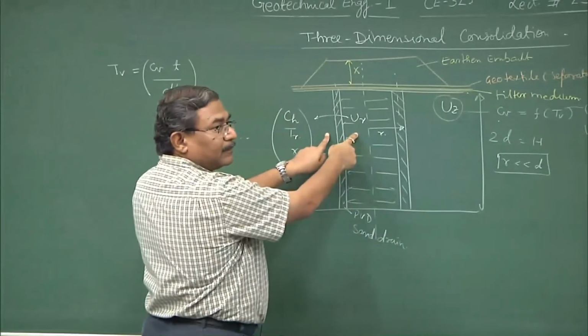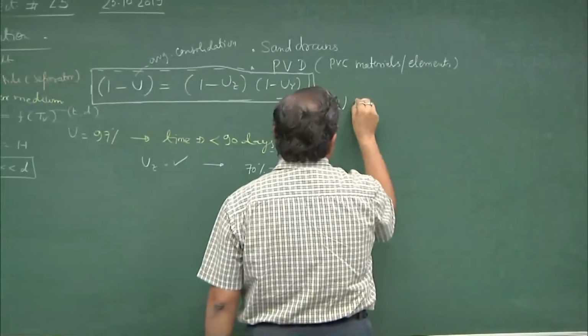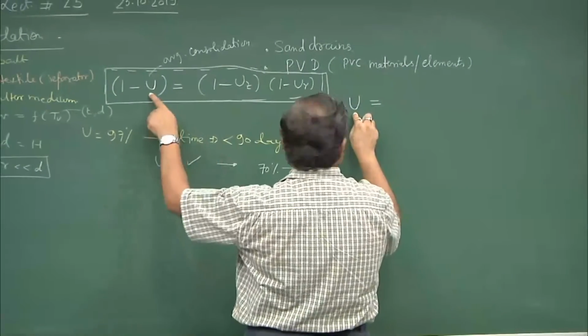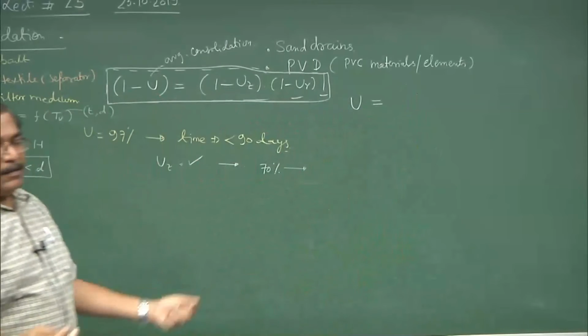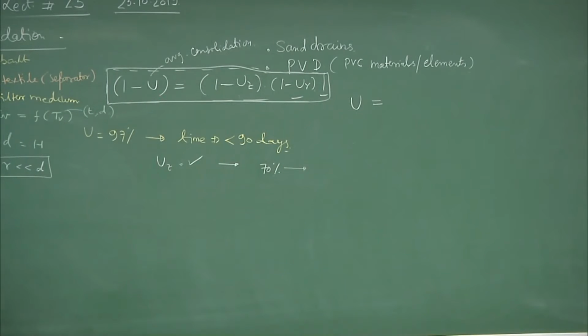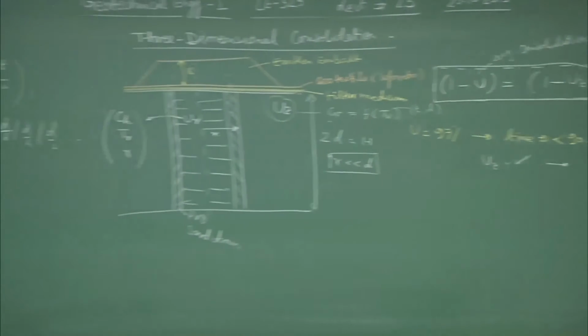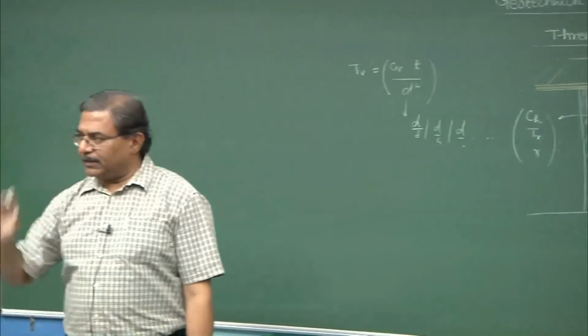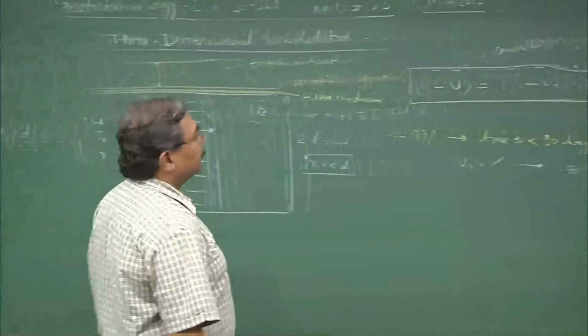So, I can say that this expression, if I know the design u value, will be given by the designer, that I can tolerate only, let us say, 3% settlements after 2 years. Railway tracks, you can't really take a chance.